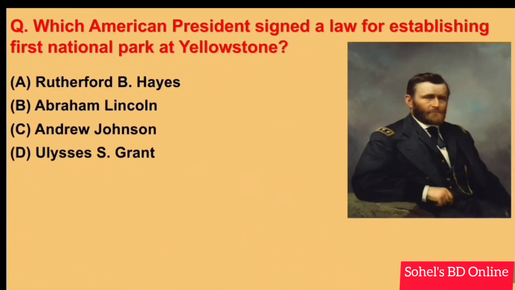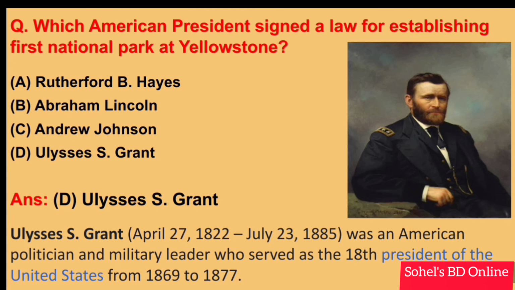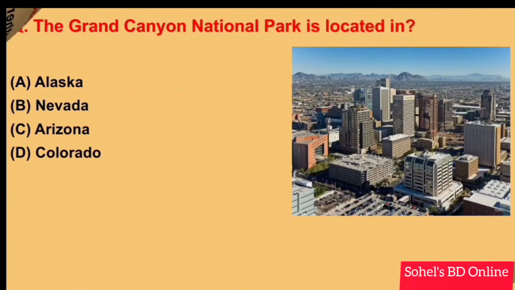Which American president signed a law establishing the first national park at Yellowstone? Answer D. Ulysses S. Grant. Ulysses S. Grant, born on April 27, 1822 and died July 23, 1885, was an American politician and military leader who served as the 18th President of the United States from 1869 to 1877. Next. The Grand Canyon National Park is located in?